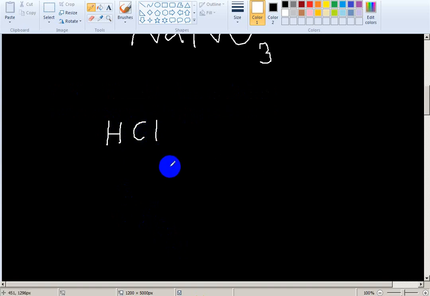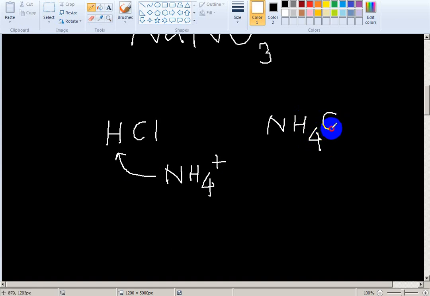If the hydrogen is replaced by the ammonium ion, what will be the salt? Salt name? Ammonium chloride. The salt name will be ammonium chloride. Have you understood? This is hydrochloric acid, so chloride. So ammonium chloride.